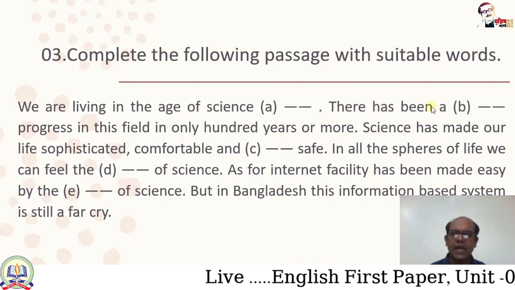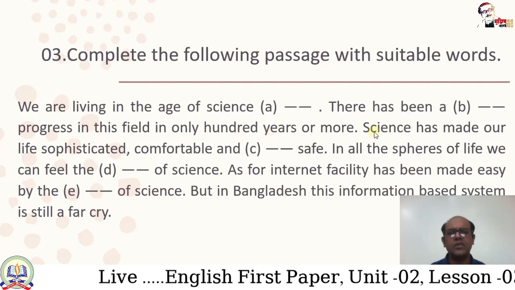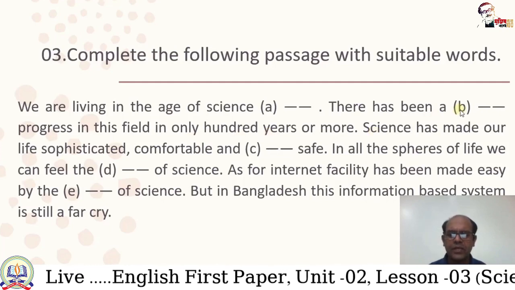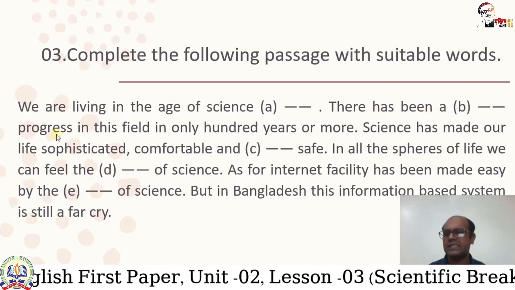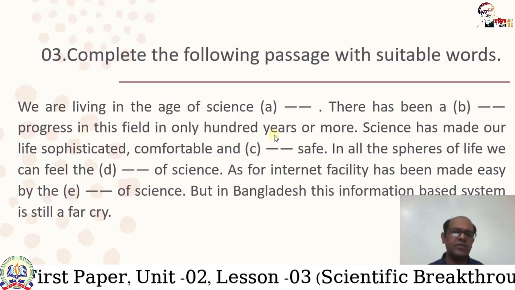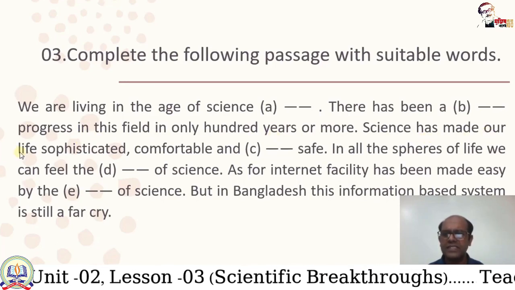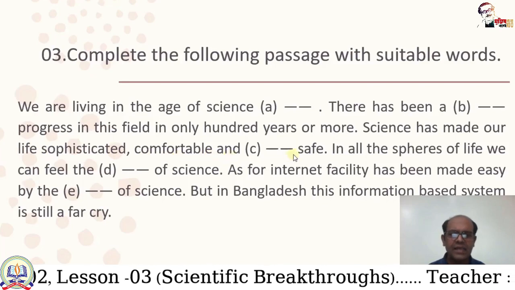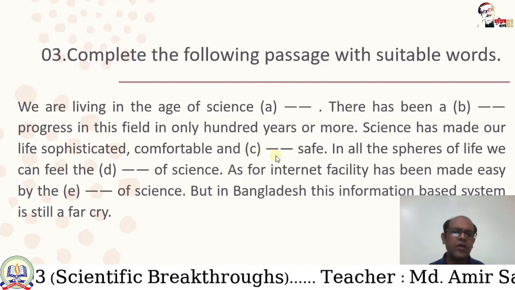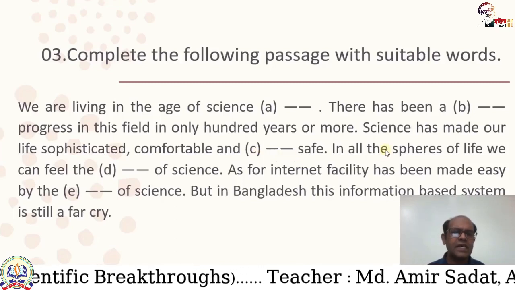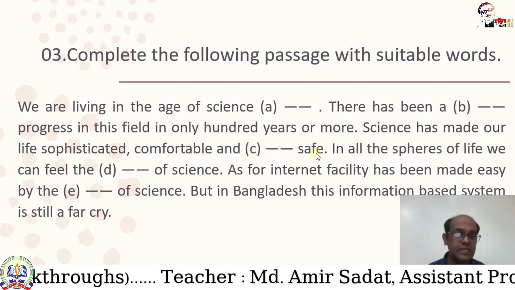There has been a dash progress in this field in only 100 years or more. For gap B you can write significant. There has been a significant progress in this field in only 100 years or more. Science has made our life sophisticated, comfortable and dash safe. Which will be the correct answer for gap C? You can write completely. Science has made our life sophisticated, comfortable and completely safe.